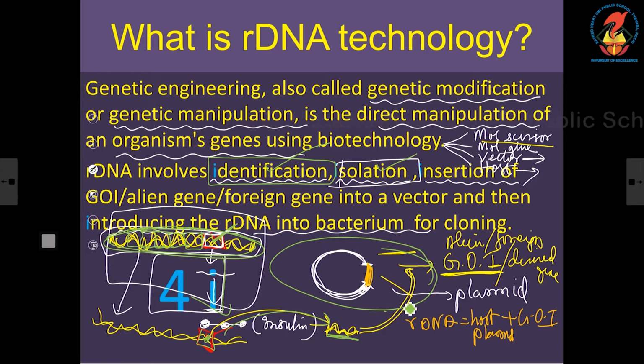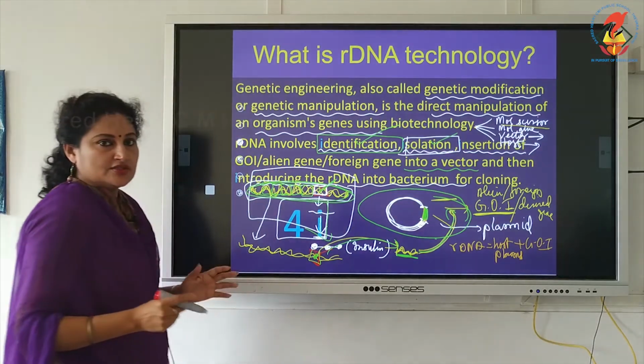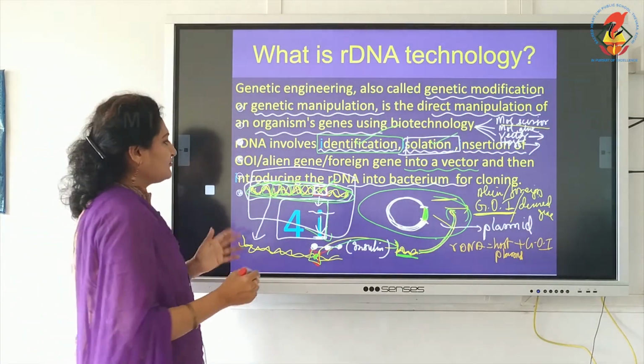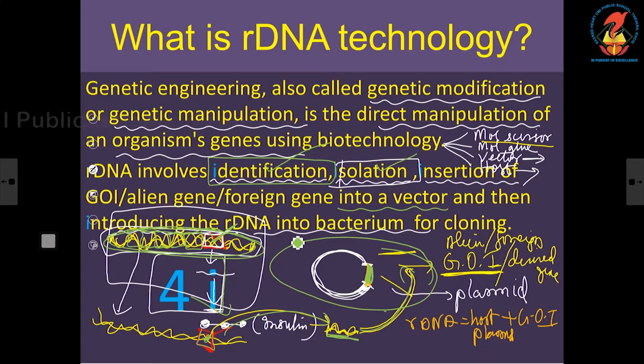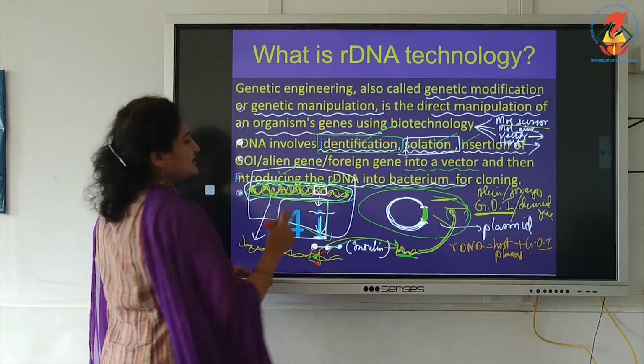This cut segment should be inserted into the plasmid. See, it is inserted into the plasmid, into the vector or the plasmid. The usual vector is the plasmid, and finally, what is it? We have to introduce it into the host bacterium. So, as we proceed, we will understand these steps very clearly.